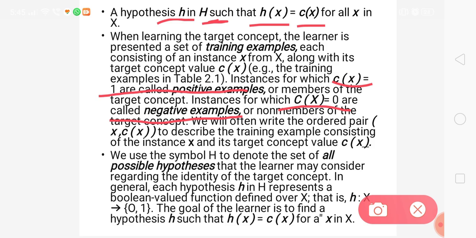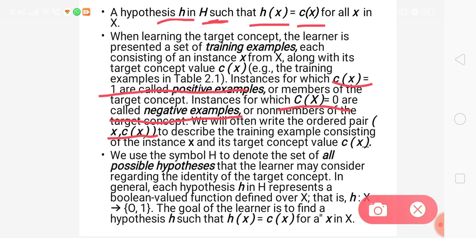It is often represented with an ordered pair. The ordered pair contains x and C of x values. x is the set of instances and C of x is the target concept. So x, the instance, means the 6 attributes. Till now, in the examples we took, there were 6 attributes with specific constraints, and we represent that with small x, and C of x is the target value, yes or no, 1 or 0. So it contains the pair of x and C of x. It describes the training example. Every example is represented like this.